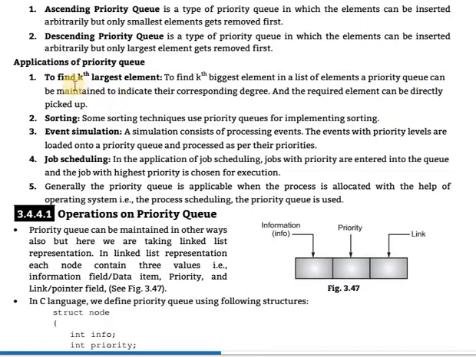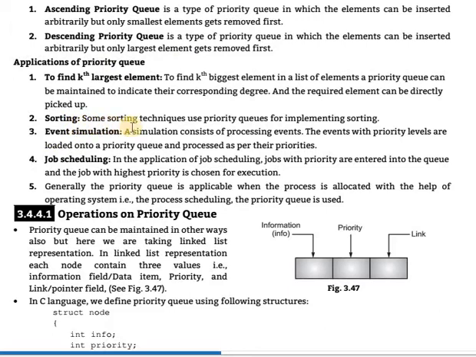This is possible because it is a priority queue. For example, for the 5th largest element, it will automatically be displayed, or you directly pick it up. So it is one type of application of priority queue.